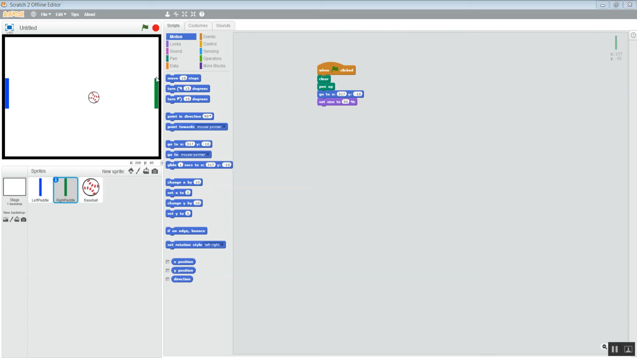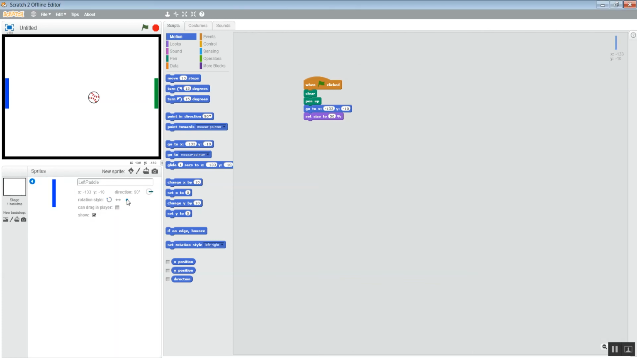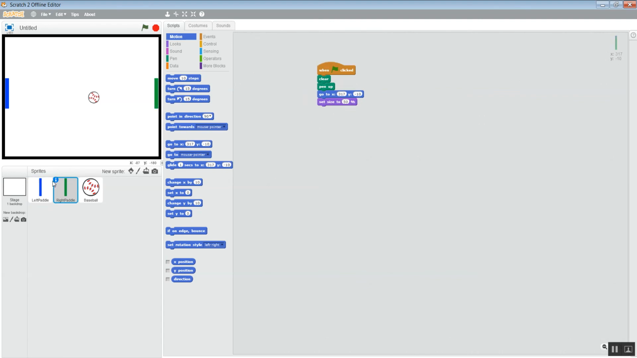We also need to make sure that the paddles don't rotate, because that would just look silly while we are playing the game. So click on the eye and set them not to rotate. Both of them need to be that way.